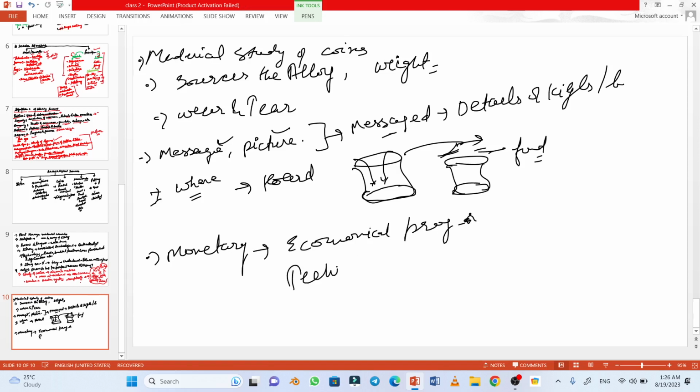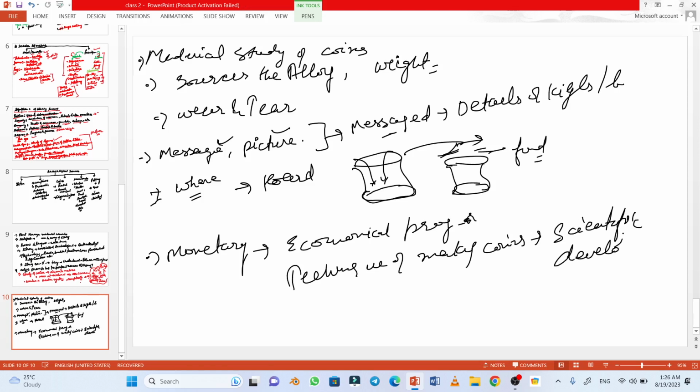Also, the technique of making coins shows the scientific development.